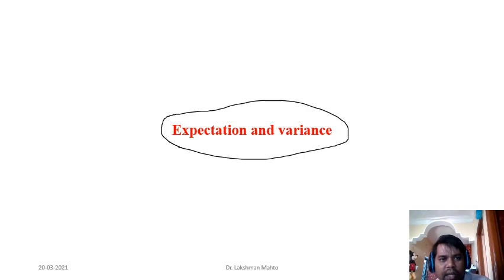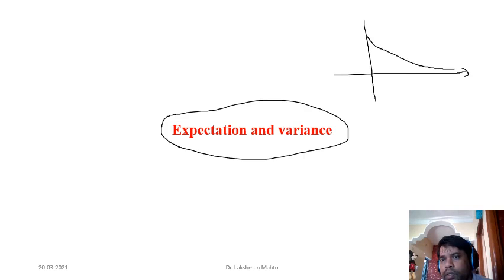So okay, I am going to that plot again. The plot of the PDF of the exponential random variable was like this way. It will start from lambda and go like this way.